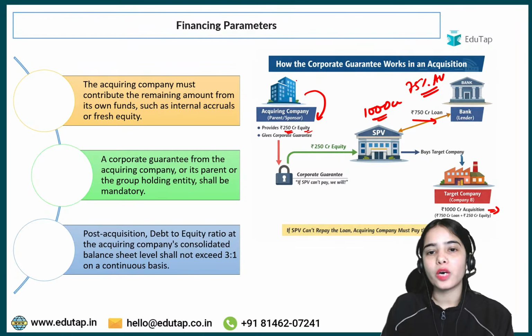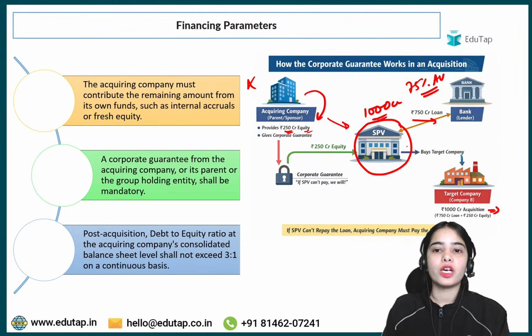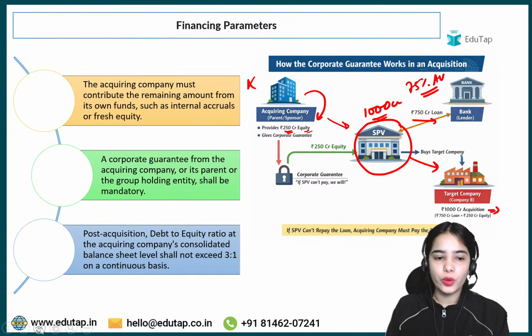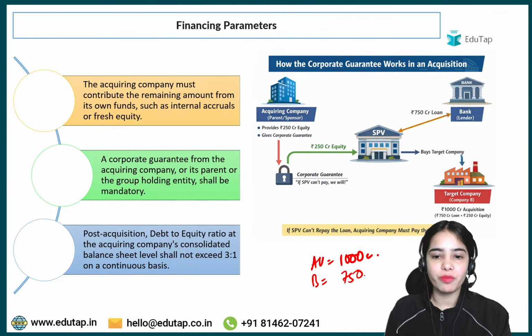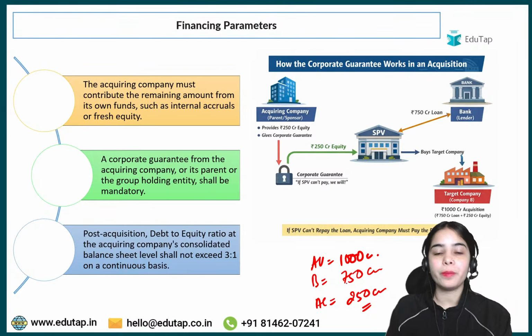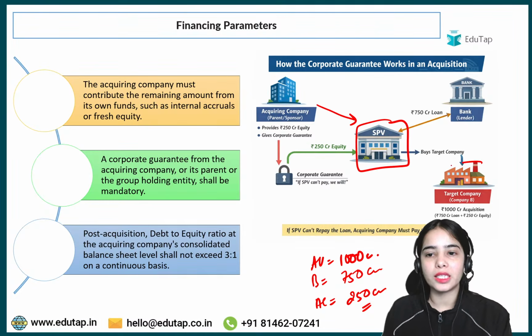Okay, now the acquiring company is not acquiring the target company itself. It is acquiring the target company through a special purpose vehicle that is created for acquiring the target company. So I hope this is very clear that the acquisition value is 1000 crore. The bank can provide acquisition finance of maximum 75%, that is 750 crore. The acquiring company must have its own funds of at least 25%. Okay. Now, the acquiring company through the special purpose vehicle is acquiring the target company.